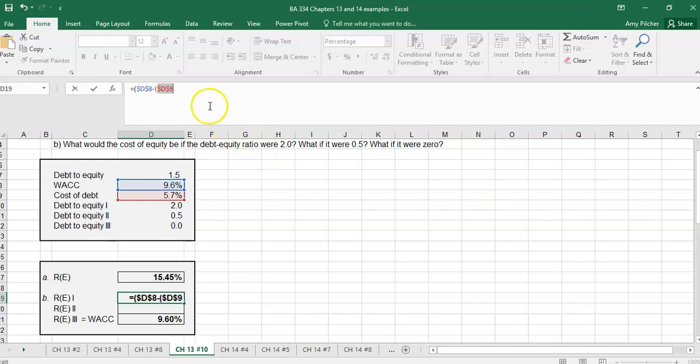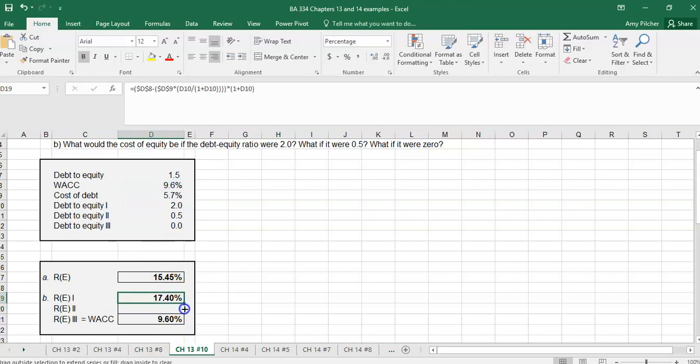Only the debt to equity is going to change. Times debt to equity divided by 1 plus the debt to equity times 1 plus the debt to equity.